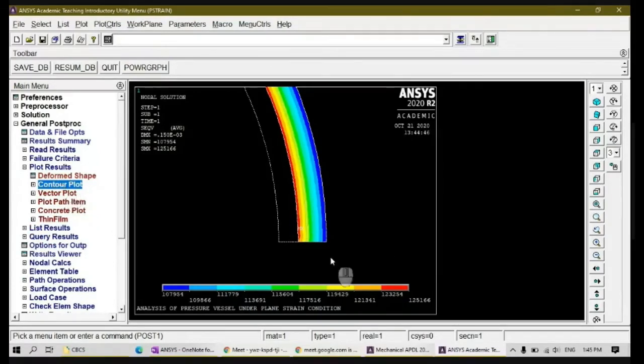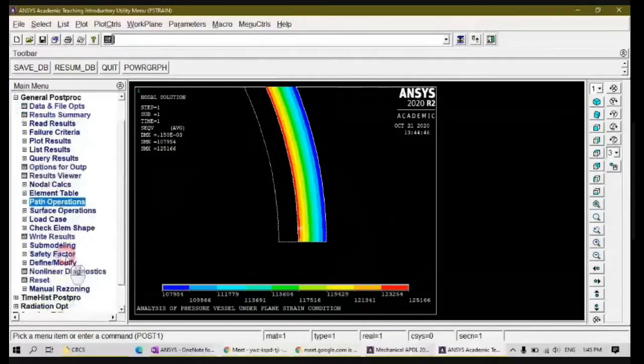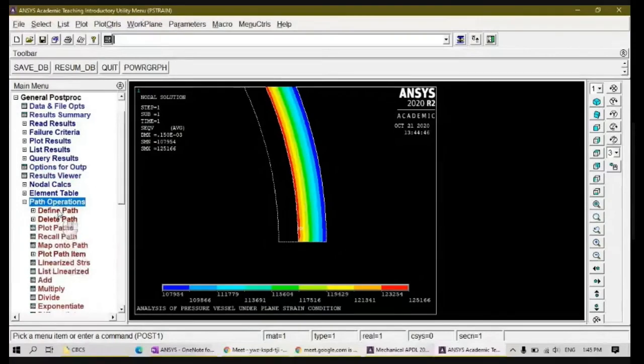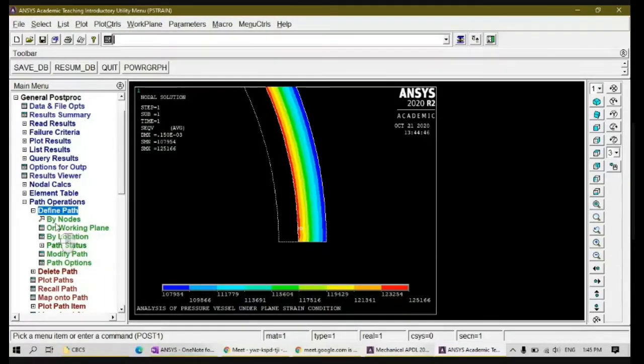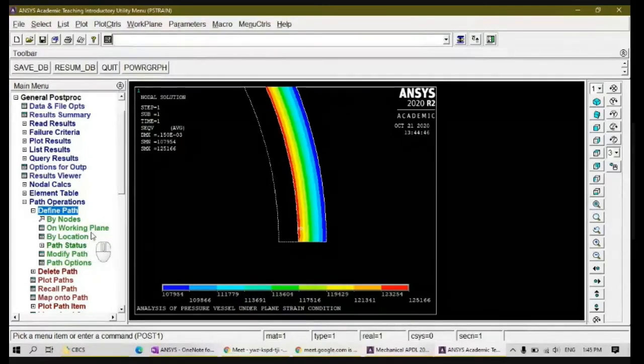For that, I have to create a path. In the general process, you have something called path operations. Go to path operations. Click here. Define a path. It is asking how you are going to define a path, by selecting a node or by selecting your work plane.